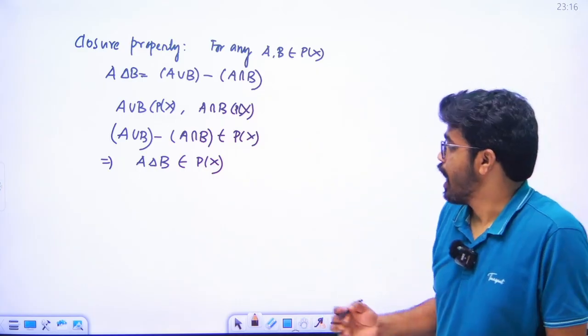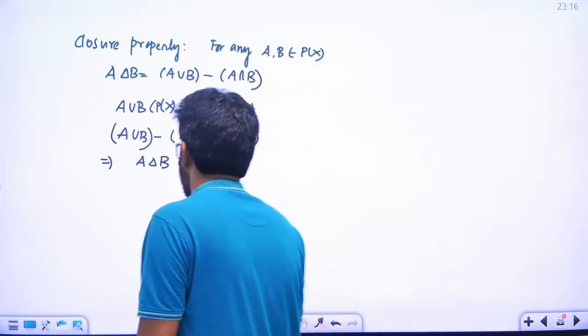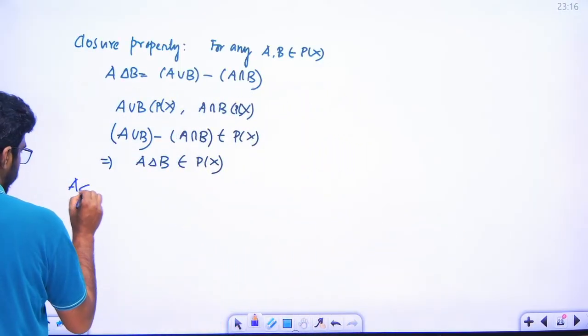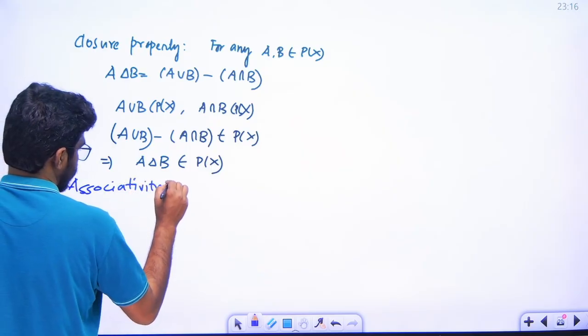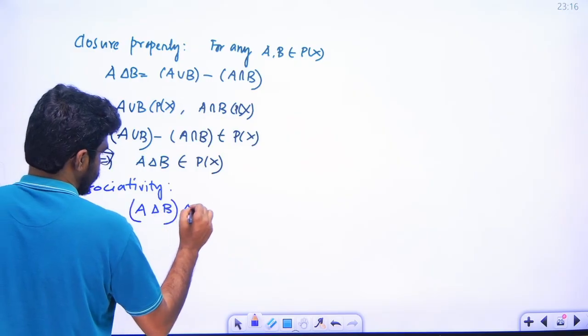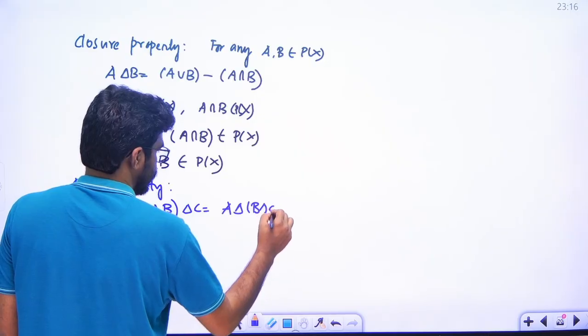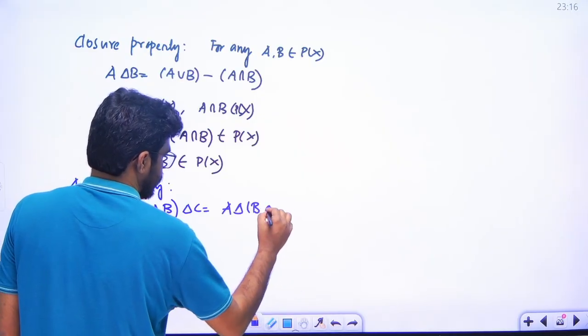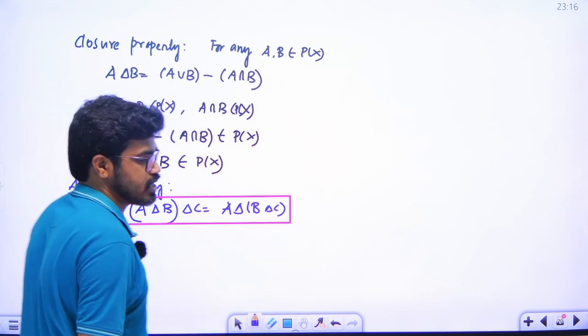Similarly, associativity also holds. That is (A delta B) delta C equals A delta (B delta C), so the associative property is also satisfied. Now, what is the identity element?